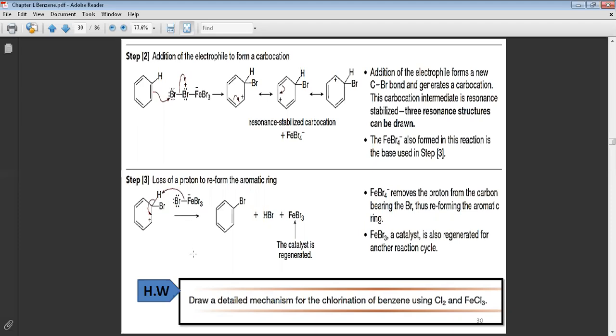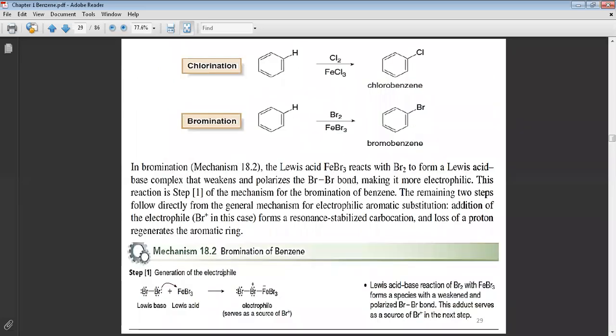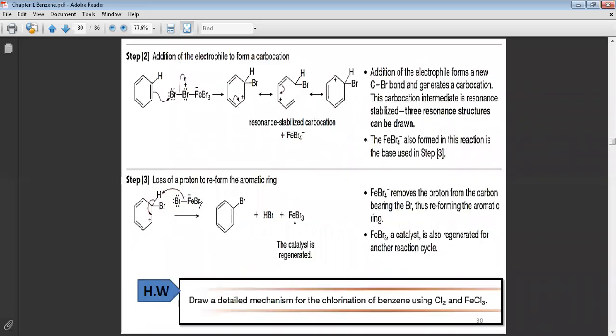Now he said draw the detailed mechanism for the chlorination of benzene. Look, he said chlorination of benzene, meaning Cl2 and FeCl3. That means just replace the bromine here with the chlorine. Okay, this is the homework. Just replace the chlorine with the bromine, it will be exactly the same mechanism, just a replacement of the chlorine with the bromine.